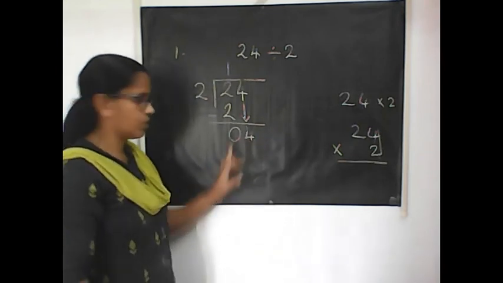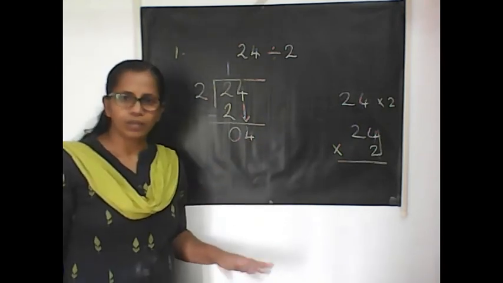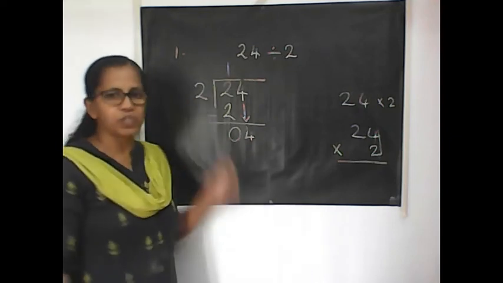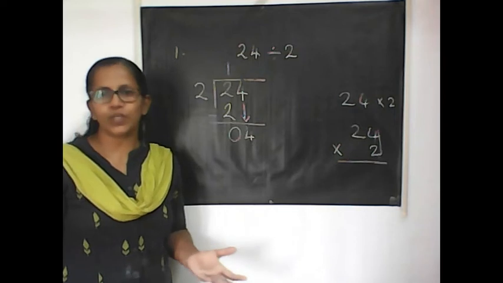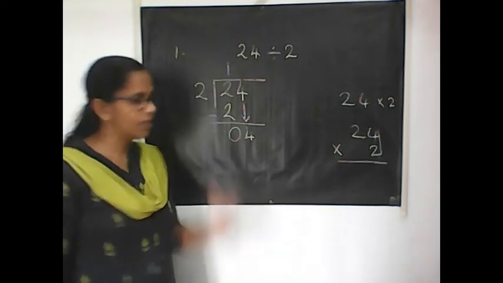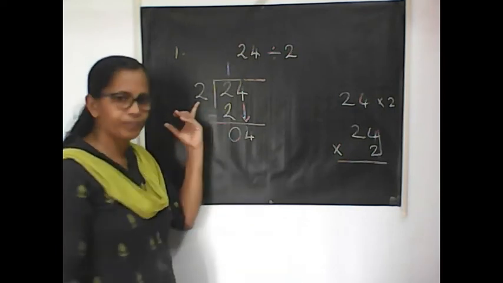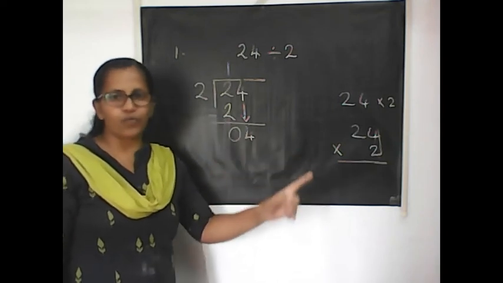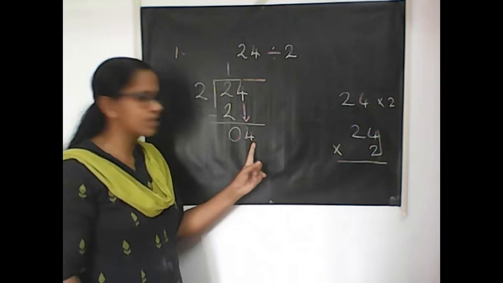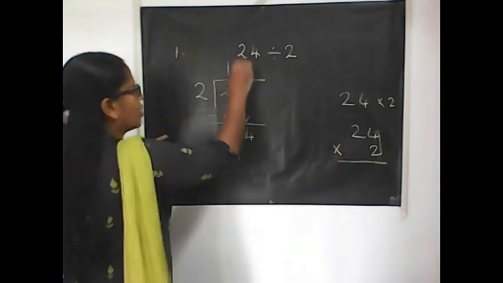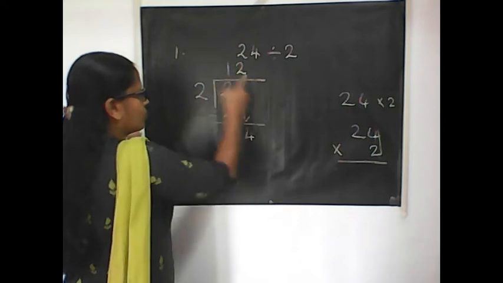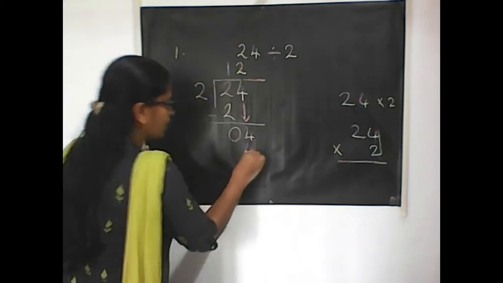Now, 0, 4. Now, how many toffees do I have? 0, 4 means 4 toffees. Again, I am going to distribute 2 to each one. How many students will get it? For that, say the table of 2 again. 2 1s are 2. 2 2s are 4. So, how many times? 2 2s. So, write that 2 here. Then multiply. 2 into 2, 4. Write 4 here just below that 4.